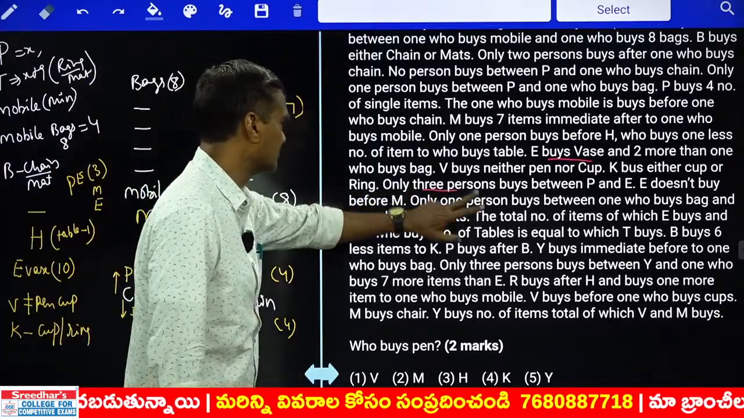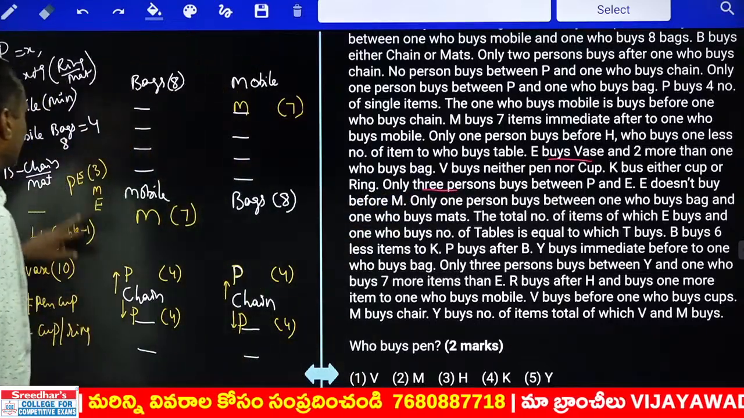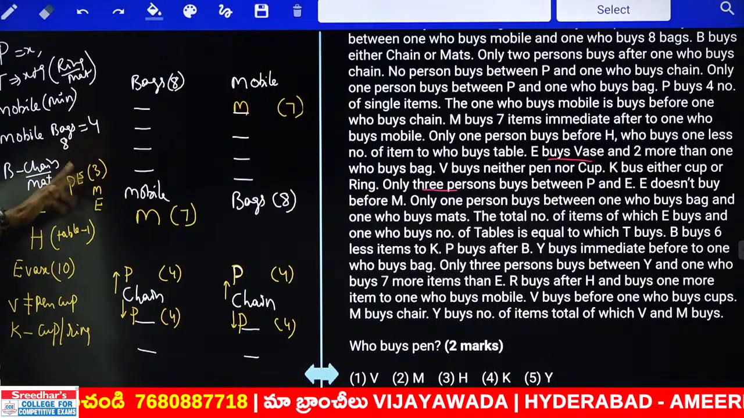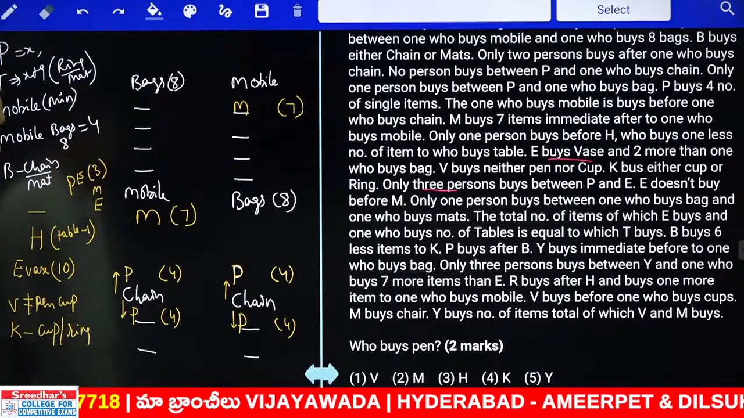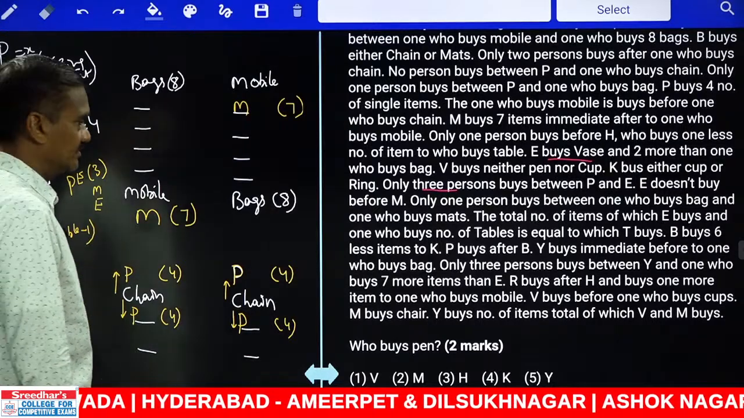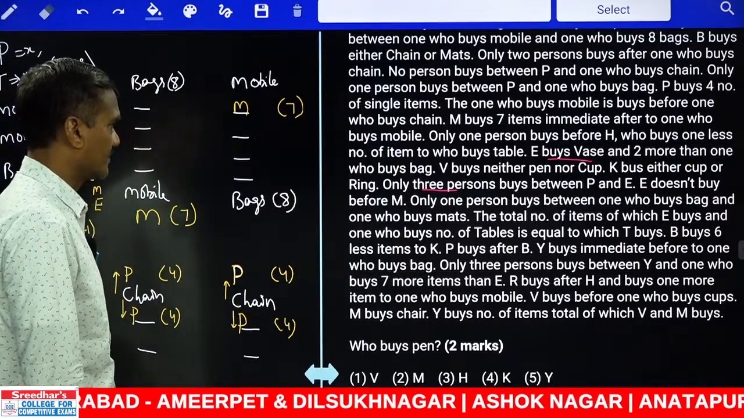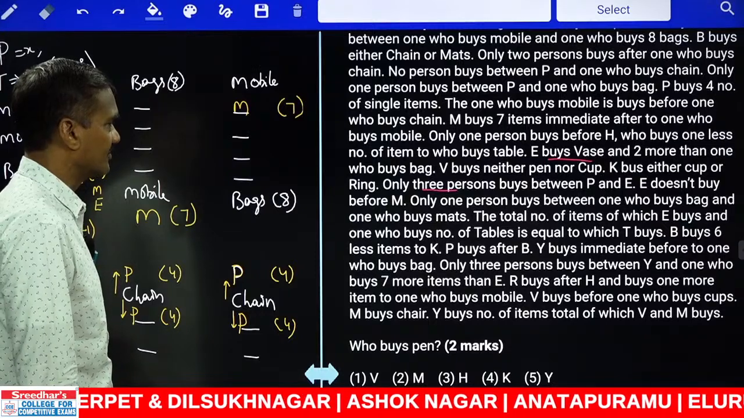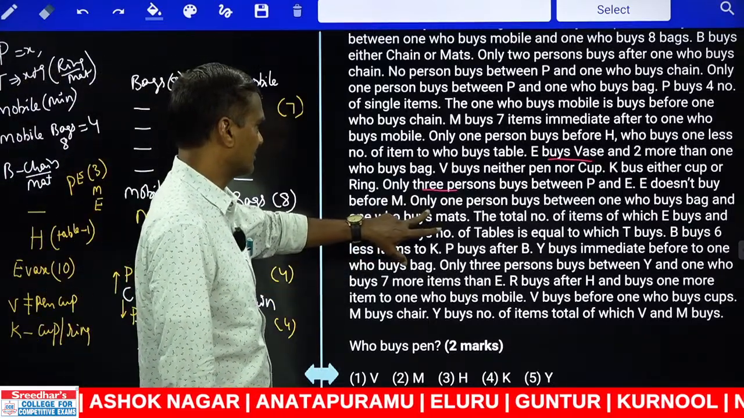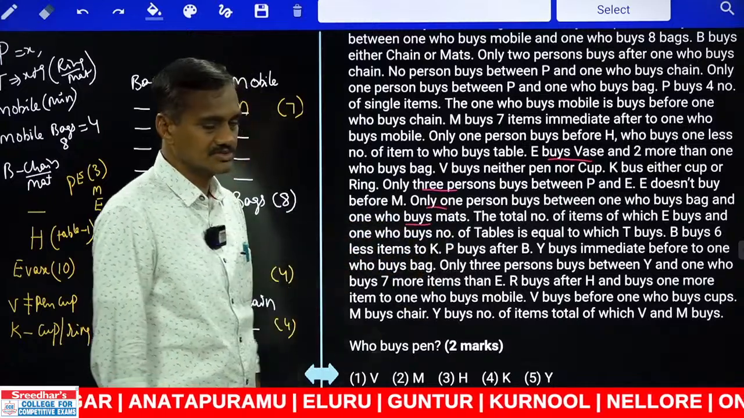K buys either cup or ring. And only 3 persons between P and E. మా P కి E కి మధ్యలో ఎంతమంది చెప్పండి? 3 members. E does not buy before M, అంటే E is after M. Clear? E is after M. As E is after M, next one. And only one person between, E does not buy before M.